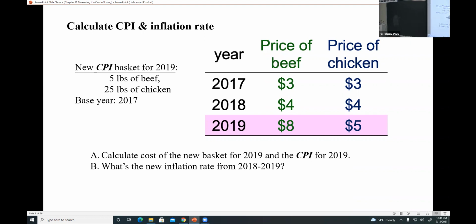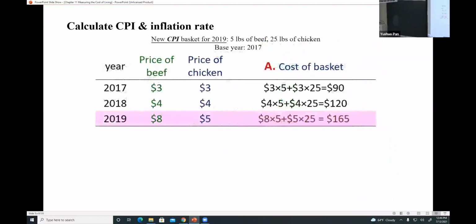In the last question, the consumer bought 10 pounds of beef and 20 pounds of chicken. But since the price of beef increased by a huge amount, in 2019 consumers are only going to consume 5 pounds of beef and more chicken, which is 25 pounds. So the calculation is the same, just plug in different quantities here.